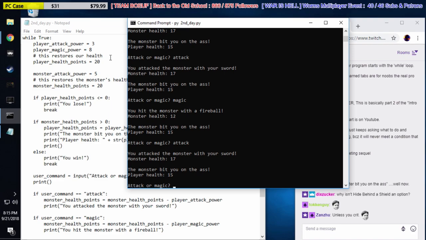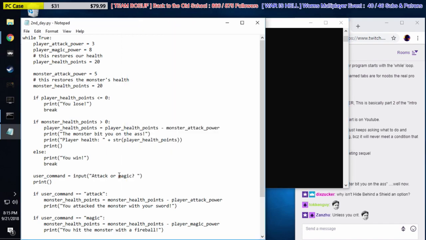Why isn't there a hide behind a shield option? Now we can do that, if you want. I guess we'll have a hide behind the shield option. Let's just say, attack, magic, or shield.